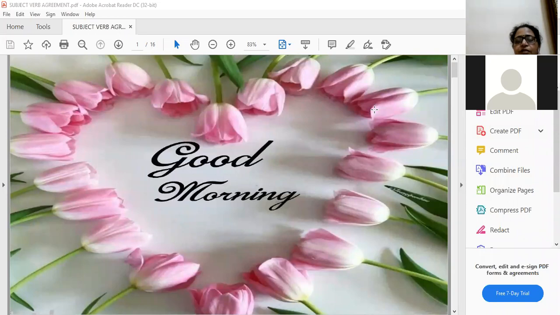Yes, yesterday we discussed how we see and what is subject verb concord or subject verb agreement. Gauri, what we discussed, how we can define, what things should be taken care for this. We discussed yesterday.